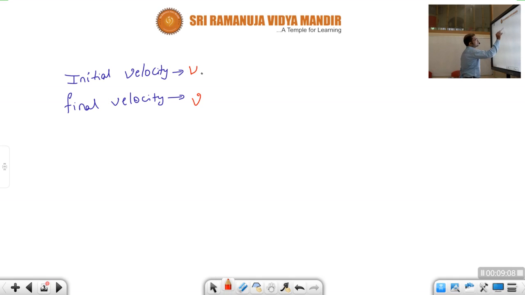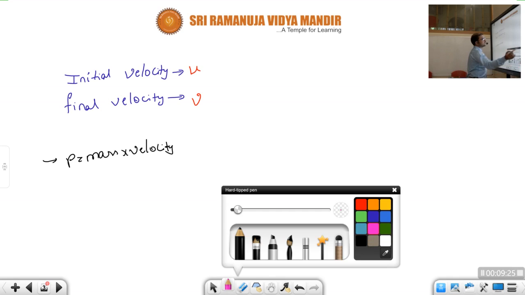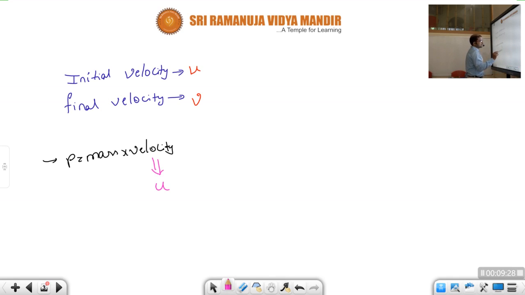Children, see here. In that specific formula, p equal to m into v, p equal to momentum, mass m into velocity. In this particular formula, suppose we are replacing the velocity with u, the mass is m, and this one is p, that is nothing but momentum. Children, this momentum is called initial momentum.